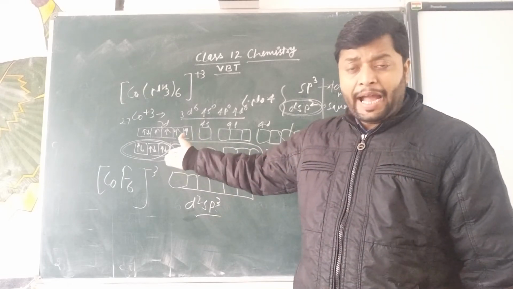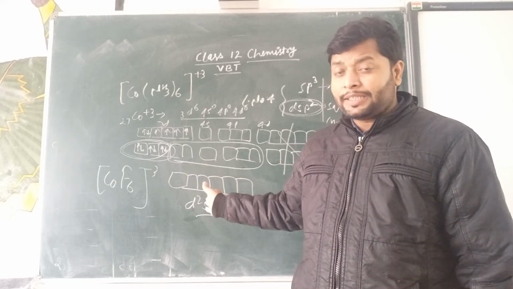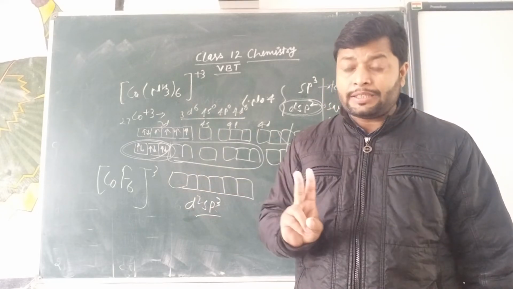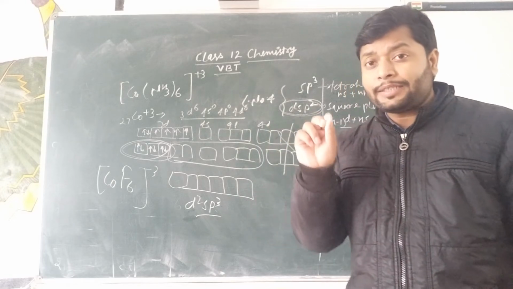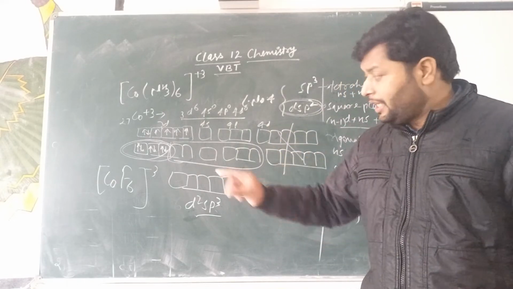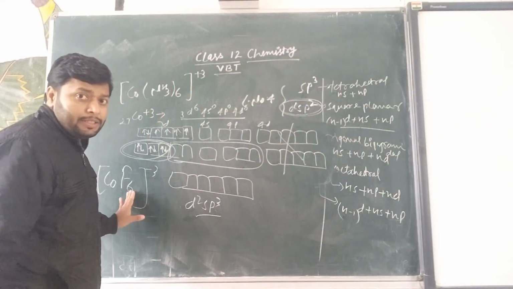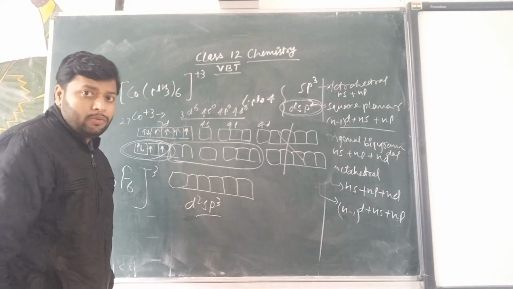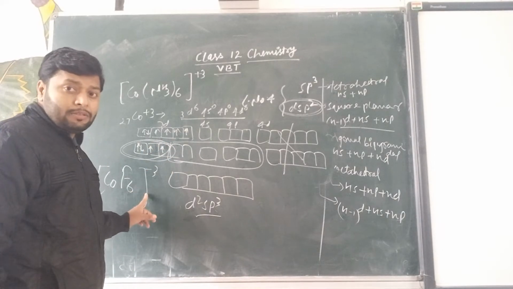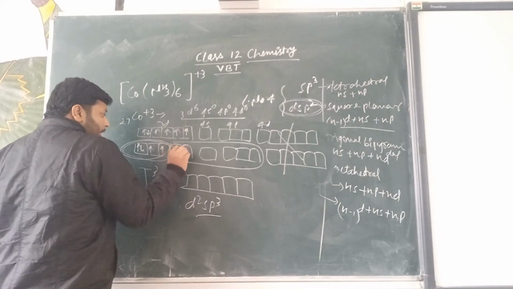For example, the hexafluoridocobaltate third ion forms an outer complex with the same geometry, octahedral, but the hybridization will be sp3d2 in this category. So, in the case of cobalt F6, the same. Look at the possibility now. In this complex category, the electrons will not get paired.